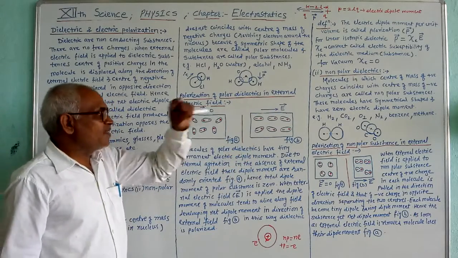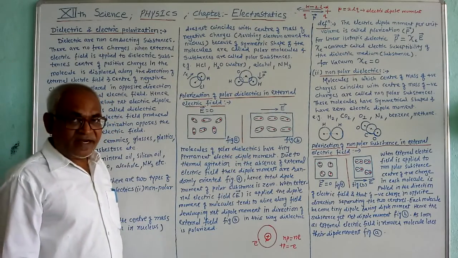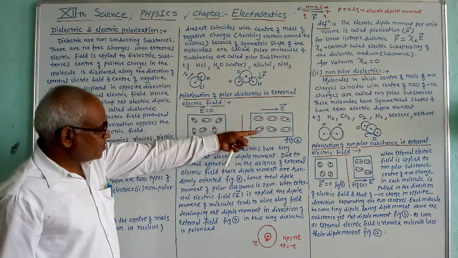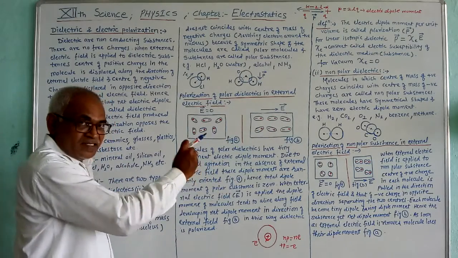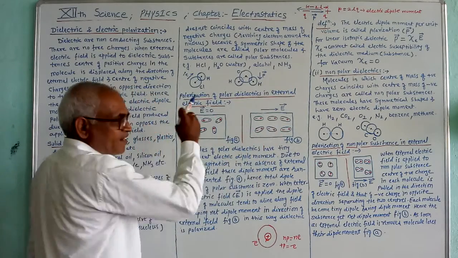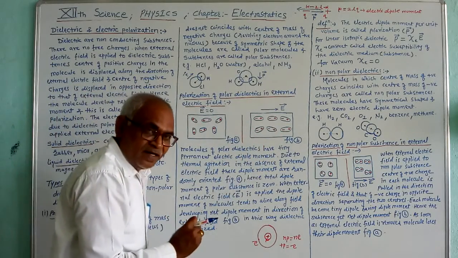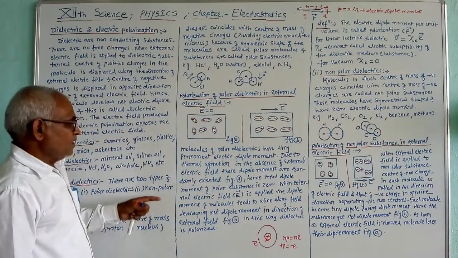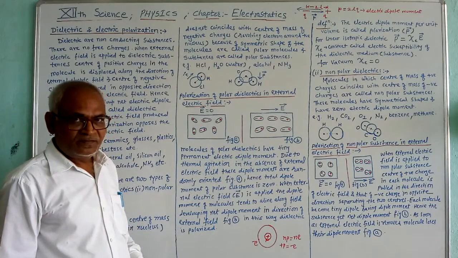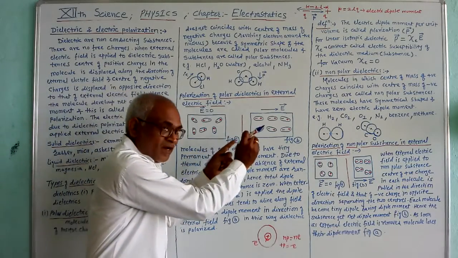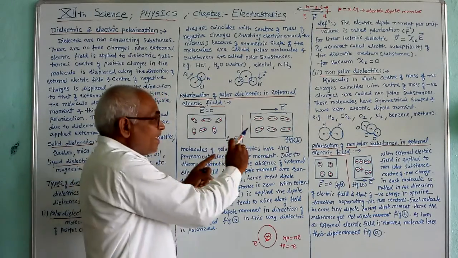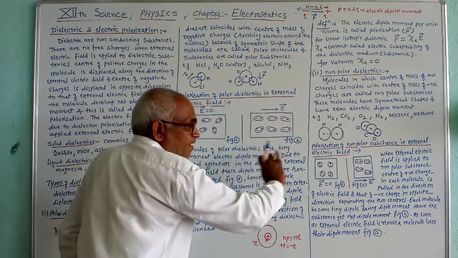But here, when we apply the external electric field to that polar substance, the center of mass of the positive charge is shifted along the direction of the electric field, and the center of mass of the negative charge is shifted in the direction opposite to that of the external electric field. Therefore, the molecular electric dipole moment of each molecule is oriented along the direction of the external electric field.